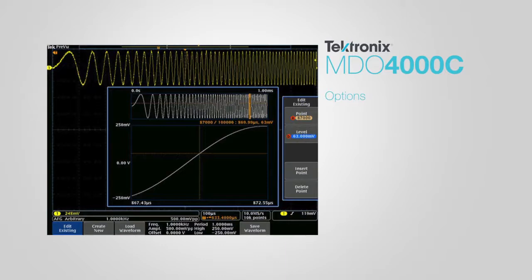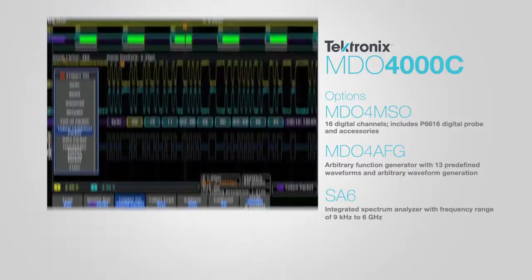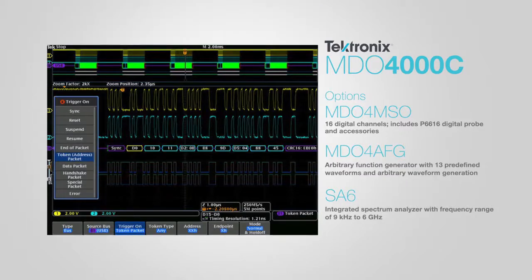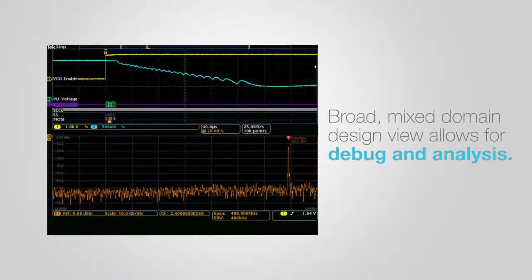This insight allows quick validation and fault isolation. The MDO4000C, with options MDO4MSO, AFG, and SA6, will simultaneously introduce a signal, capture and display up to 16 digital signals, 4 analog signals, and 1 RF signal. Having a broad mixed-domain view of a design allows debug and analysis previously unavailable.